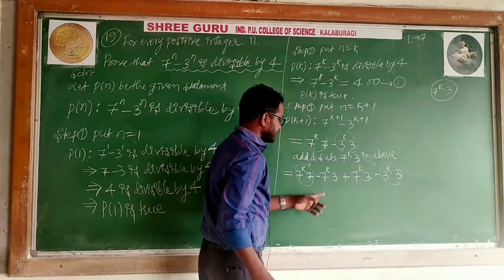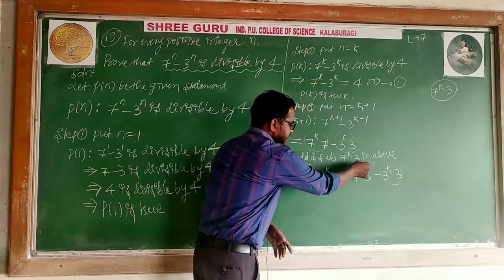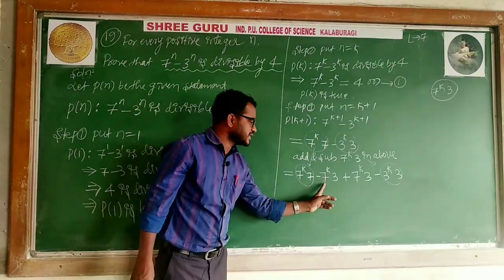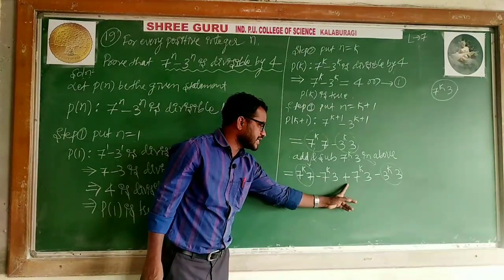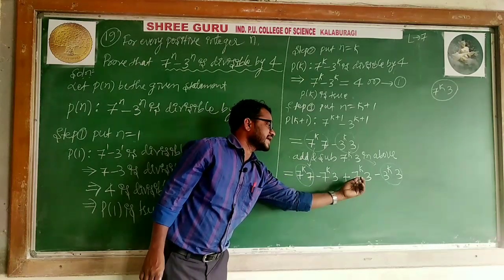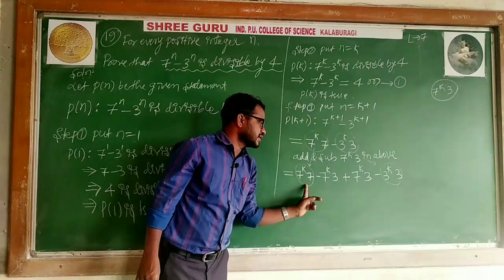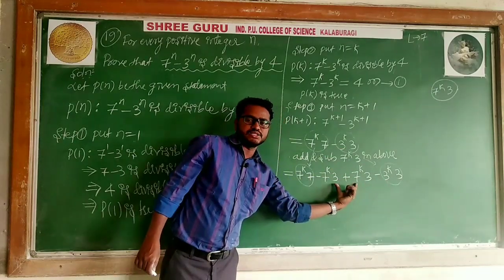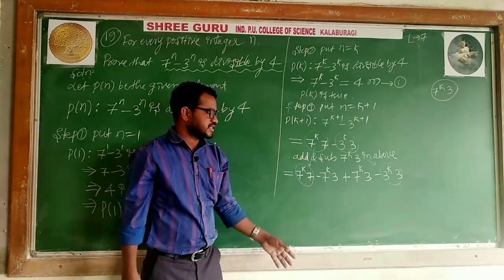What I did, subtracted, added. Means I can cancel these two. Means what I did, balanced. 7 to the power k into 7, minus 7 to the power k into 3, plus 7 to the power k into 3, minus 3 to the power k into 3. So these two subtracted, added; these I kept. In between minus I kept this here. These two are subtracted, added. This you have to concentrate on. This is the very necessary step.